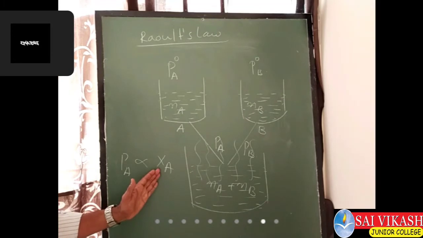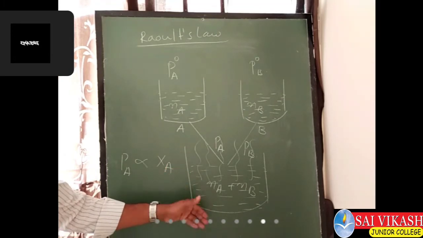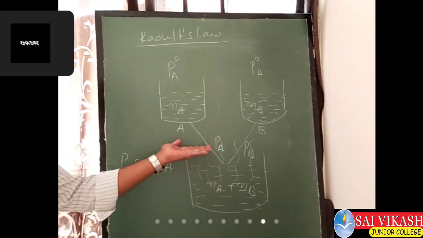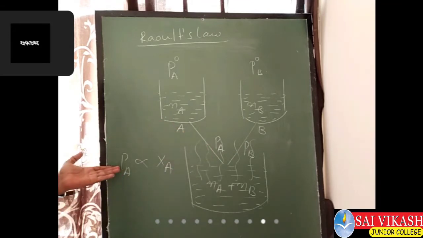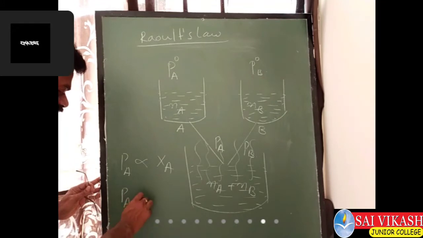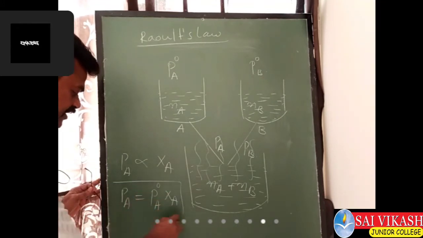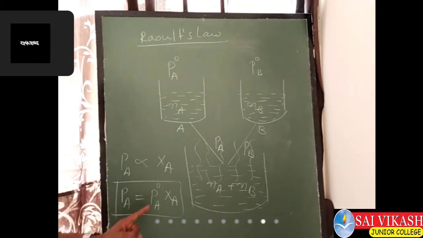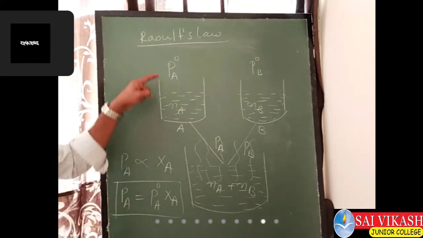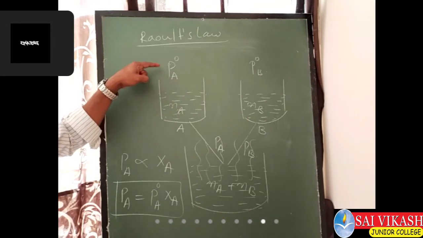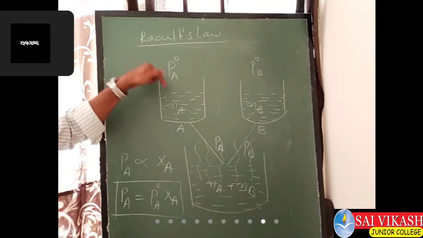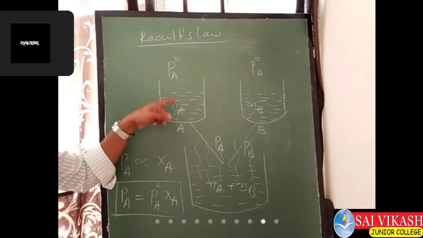The more the number of moles in the solution, the more the mole fraction, therefore more vaporizes and more vapor pressure comes. If you remove the proportionality, you have to keep a constant: PA is equal to P naught of A into XA. P naught of A is the vapor pressure of the liquid component when it is pure. This is always fixed and constant.